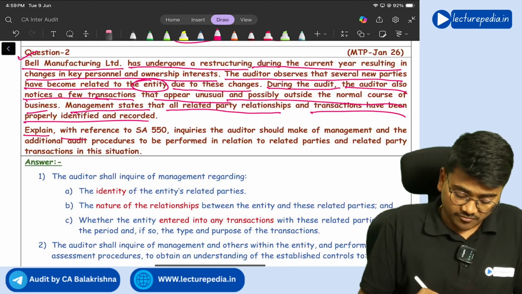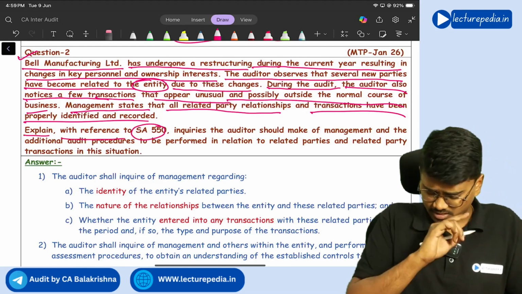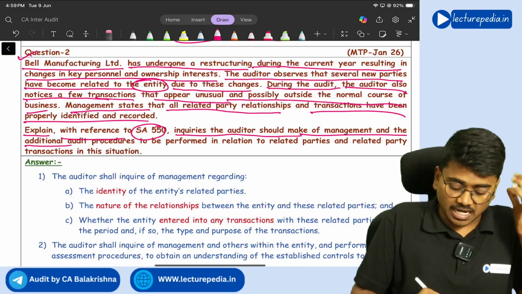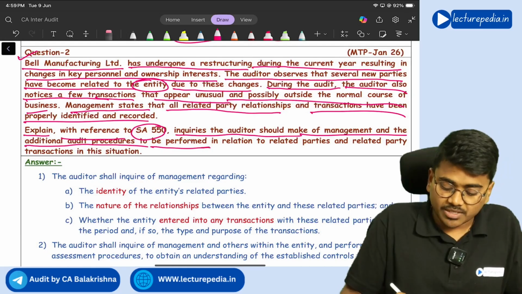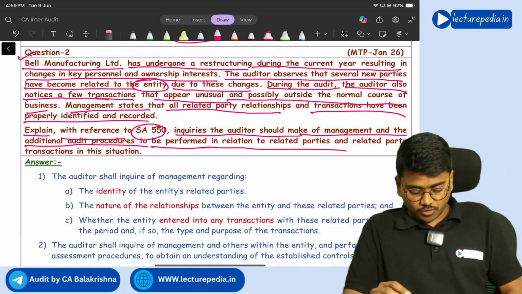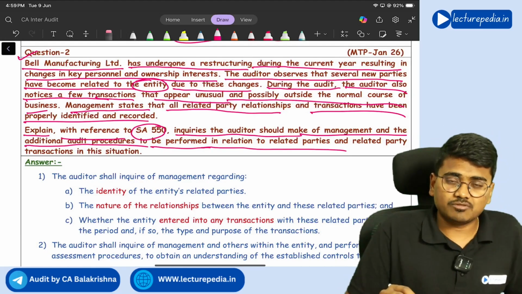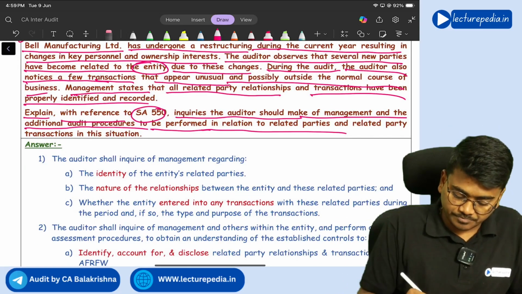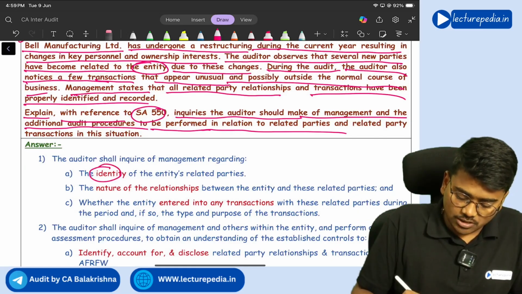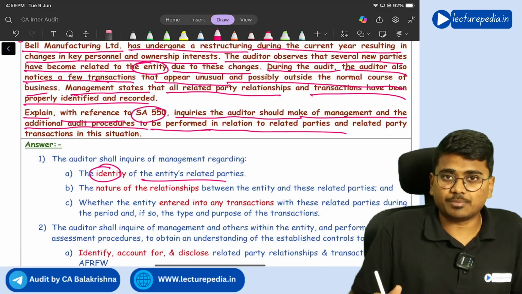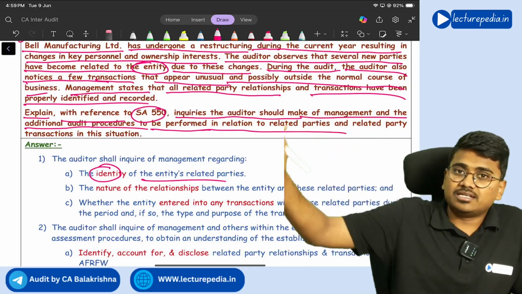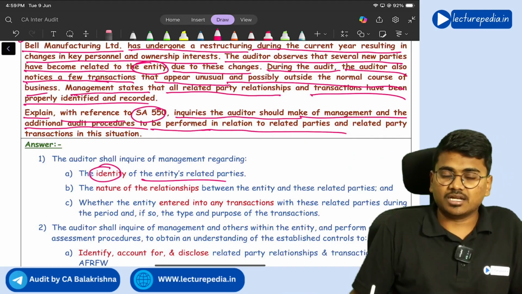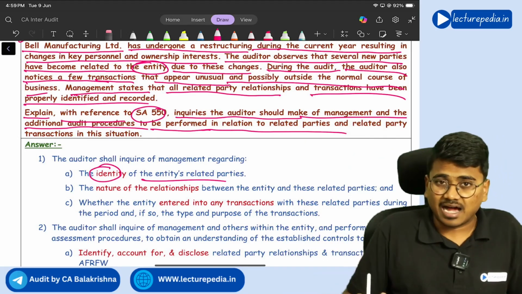Explain with reference to SA 550 the inquiries the auditor should make of management and the additional audit procedures to be performed in relation to related parties. First of all, what inquiries will the auditor make with management? The auditor will ask the management to give the list of the identity of the entity's related parties. So who are all the entity's related parties? Give me the list. Like that, the list of the identity of related parties, he will ask.